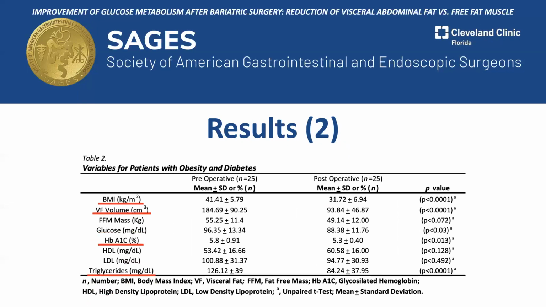Our result after bariatric surgery shows statistically significant decrease in BMI and visceral fat storage, as well as biochemical markers such as glucose, A1C, and triglycerides. LDL and HDL showed only numerical improvement. A very interesting finding in our patient was that the fat-free mass had only a numerical decrease without reaching statistical significance.